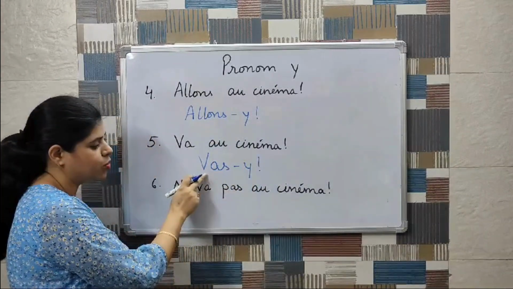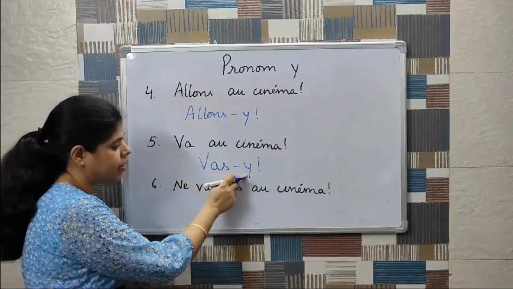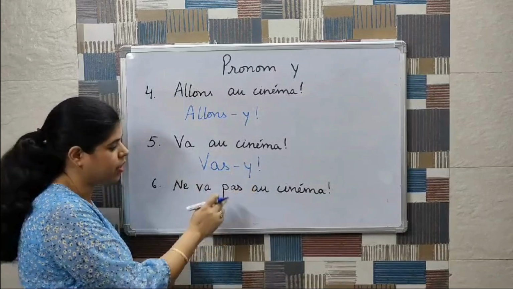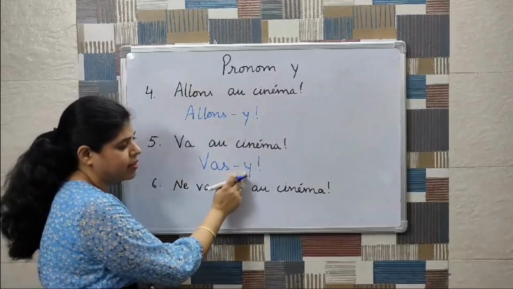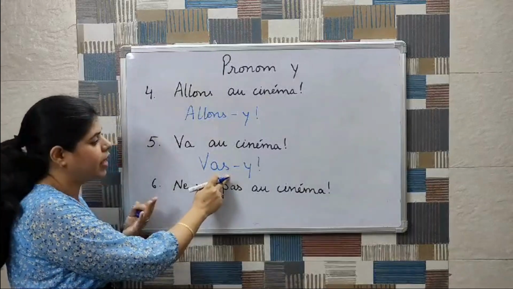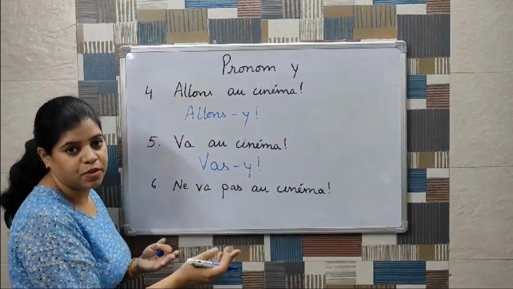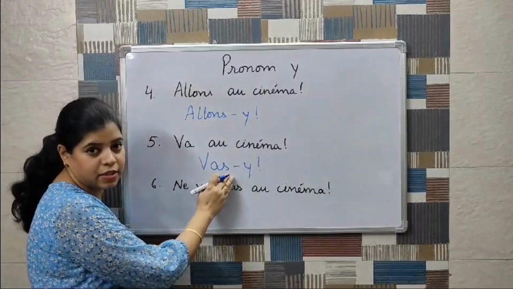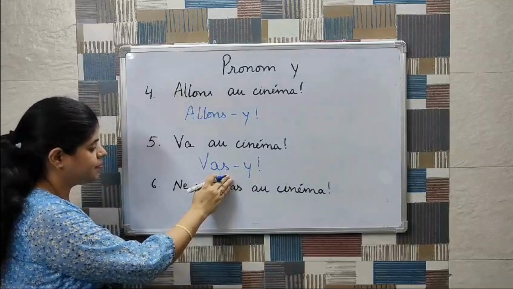Because if we write it as va-y, then the vowel will clash. So in order to avoid that clashing, we'll write vas-y. So we'll be using the s which we used to remove for an imperative sentence with er verbs.